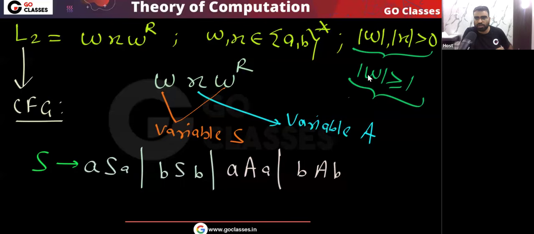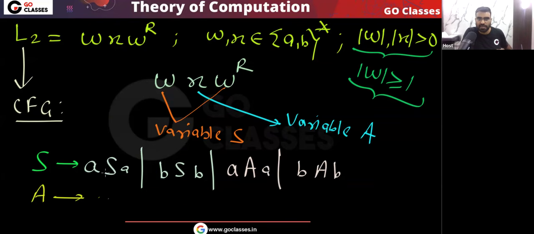I hope you understood. Because remember, the length of w is greater than or equal to 1; w cannot be empty. That is the reason. So instead of sending S to A, I will send it to aAa or bAb. Now this A will generate x. Using this A, I will generate x. Remember, the length of x is also greater than 0.